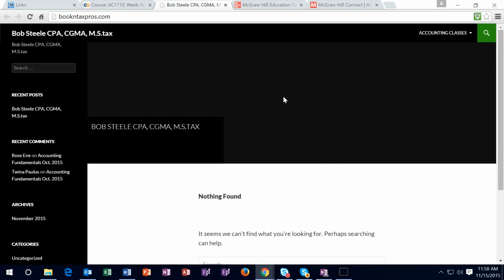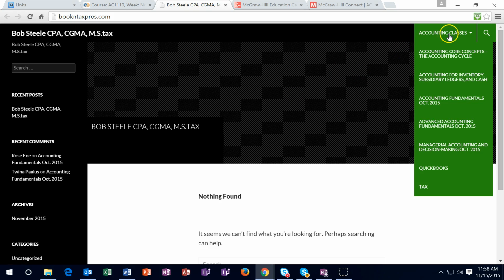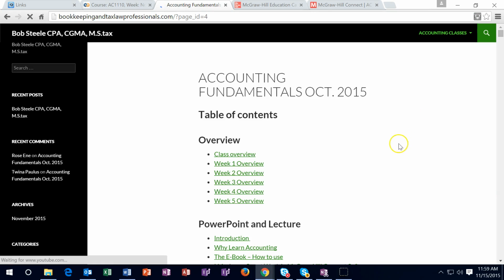If you're having any problems with the hyperlinks or anything like that, you could just go to this area, and this drop down will have the list of classes. You're currently in accounting fundamentals, and so accounting fundamentals is here, and you can go into there. If you want to look at some of your future classes, there's some videos on the future classes. You can go in and look ahead and see what type of stuff would be happening in later classes if you want to get a head start on that. It should all be housed here.